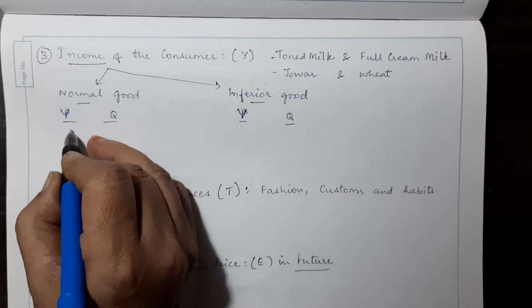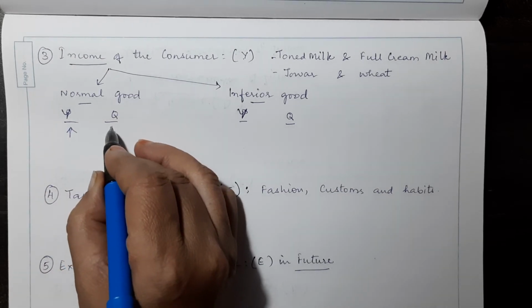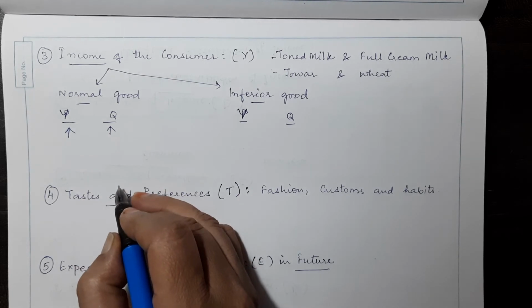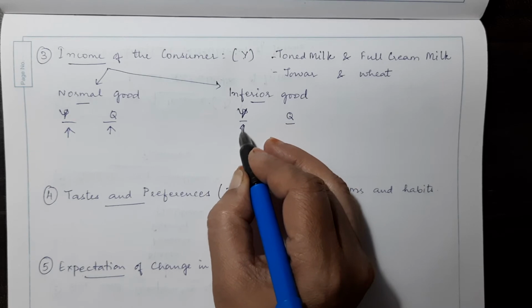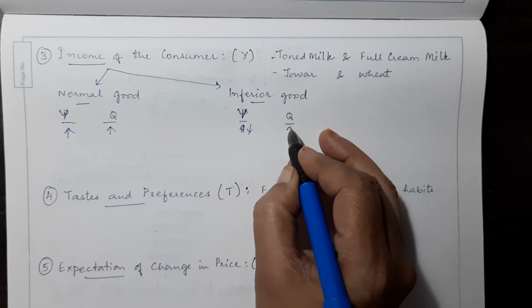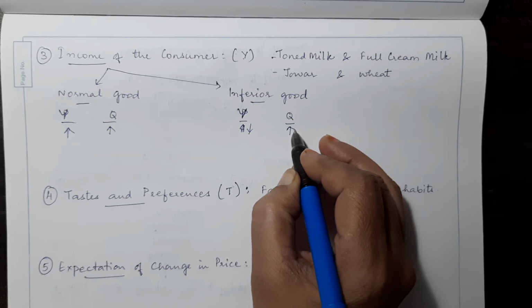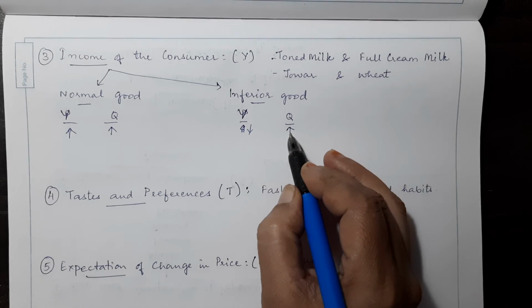So when the income increases, the quantity demanded for a normal good would also increase. Whereas if the income falls, then the consumption of inferior goods would increase, because now he has less income, so he will buy more of an inferior good.